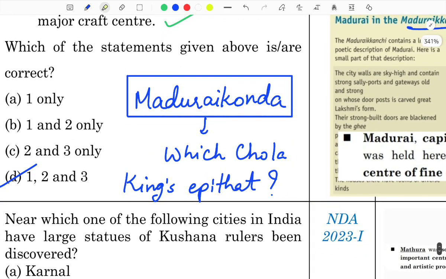And this is a kind of homework: find out which Chola king's epithet was Madurai Konda. This is the hint that he was a Chola king. Who was Madurai Konda?